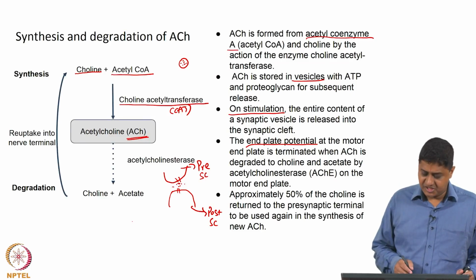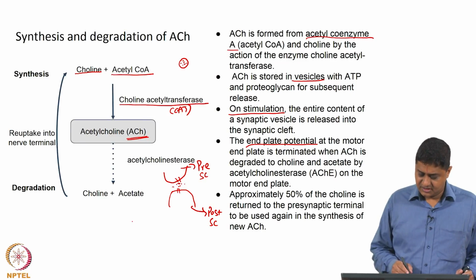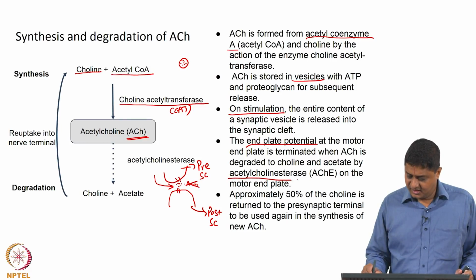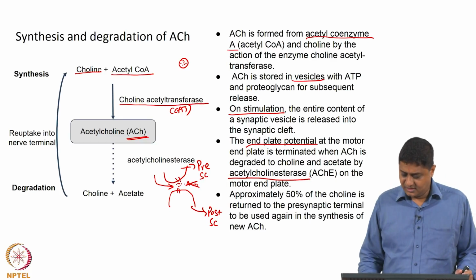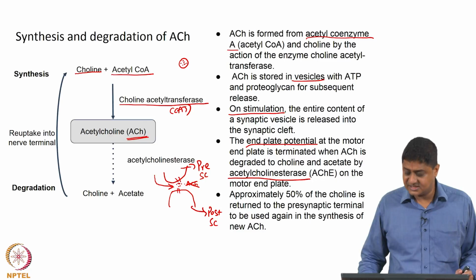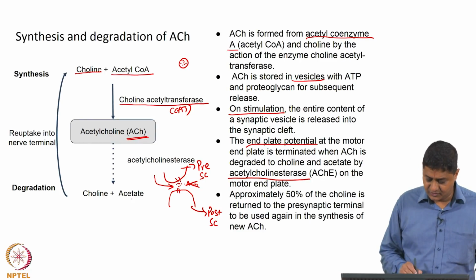To avoid that possibility, chemicals are generated and these chemicals can degrade acetylcholine. These chemicals that can degrade acetylcholine are called esterases, or in the case of acetylcholine, this is called acetylcholine esterase. This acetylcholine esterase basically breaks acetylcholine into choline and acetate.